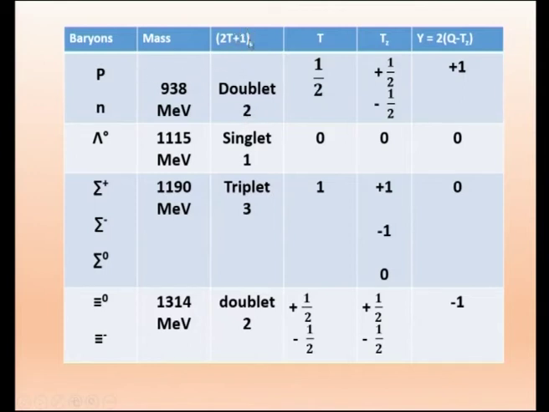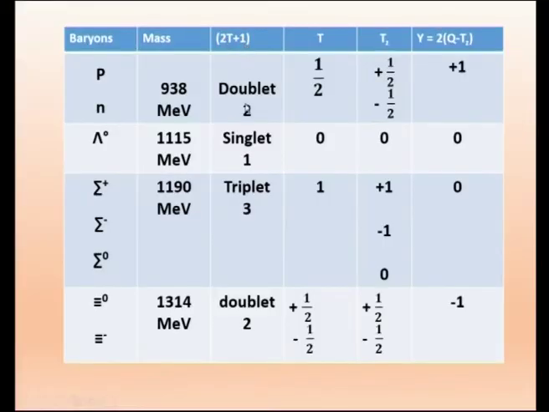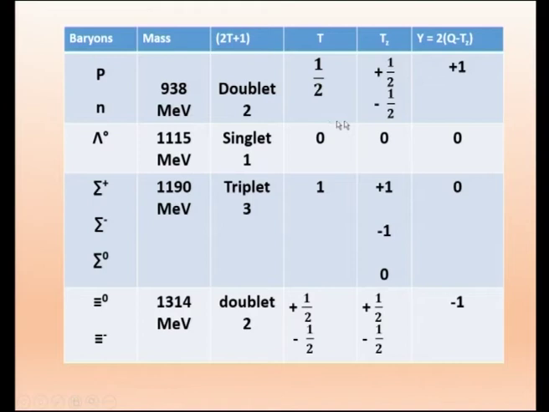Therefore, from this formula 2T plus 1, T must be equal to half. Only when you put T equal to half will I get 2, because 2 into half plus 1 equals 2. So, what is that T? T is the isospin. Isospin is half for this doublet. When you say half, what are the components possible? It will have plus half, minus half. So, the proton has plus half and the neutron has minus half.